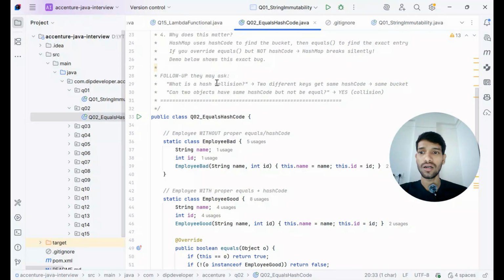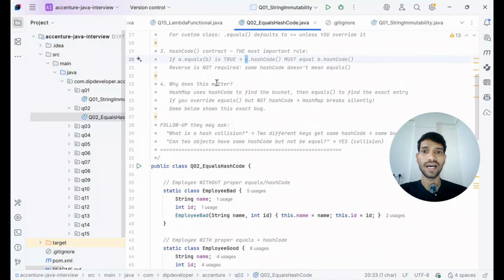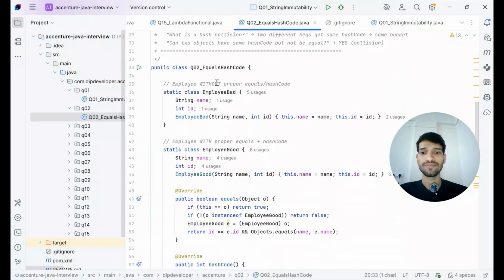We will be coming to that in a few minutes. We will understand the hashcode internal working and the put method internal working. They can ask specifically how the put method works internally.